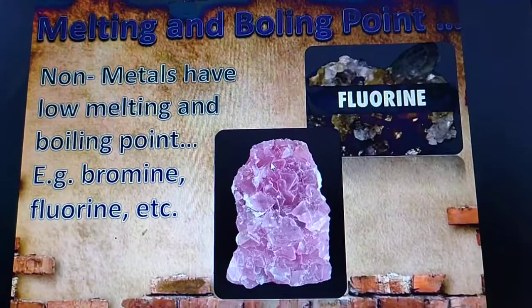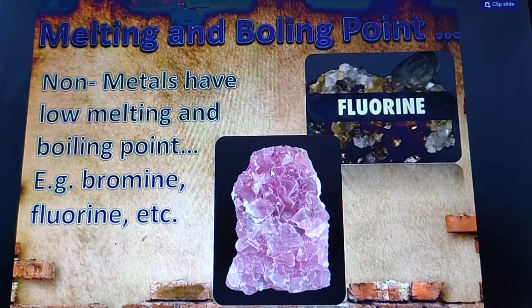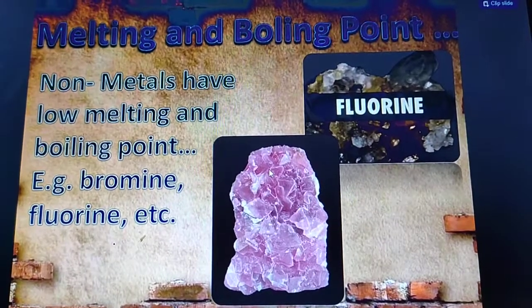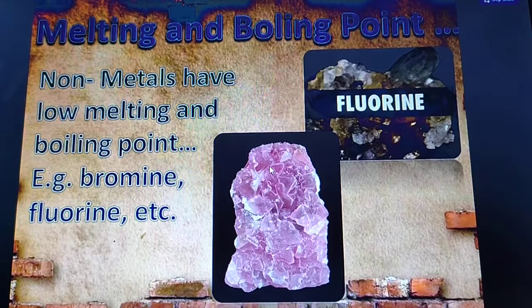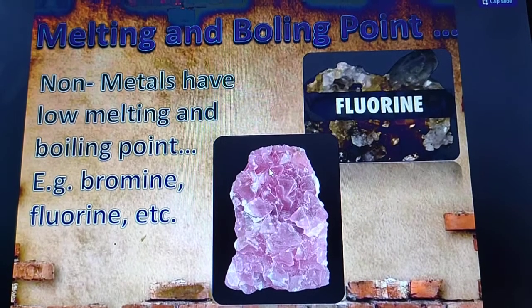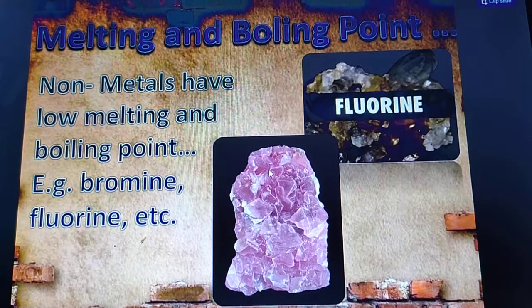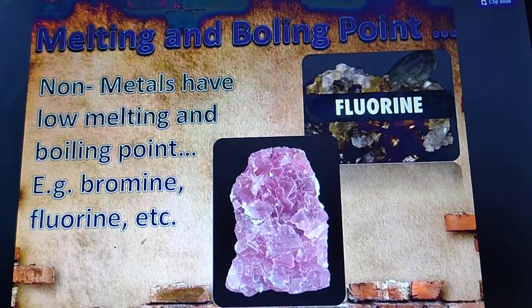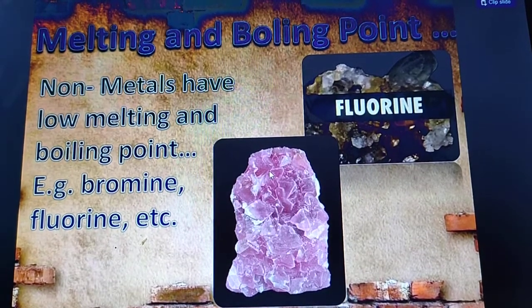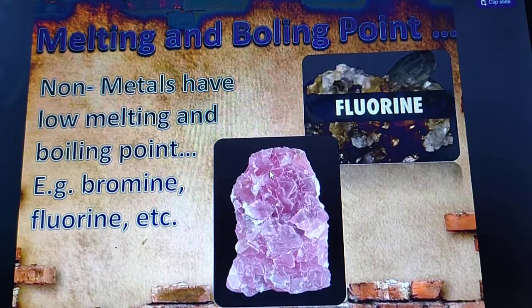Okay. Now melting and boiling point. Non-metals have low melting and boiling points, but there are some exceptions, like graphite. It is a form of carbon having a high melting and boiling point.